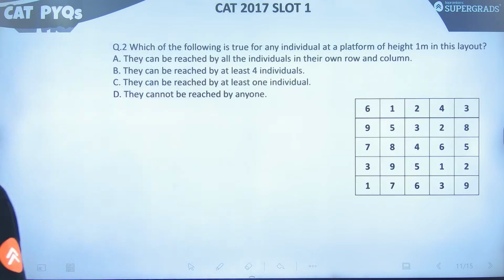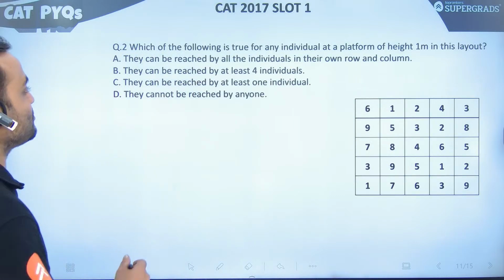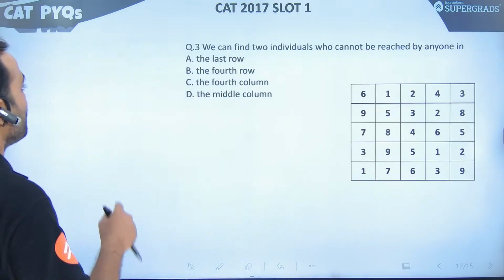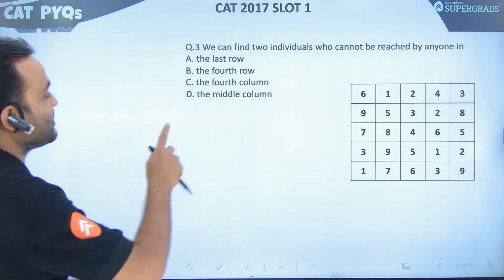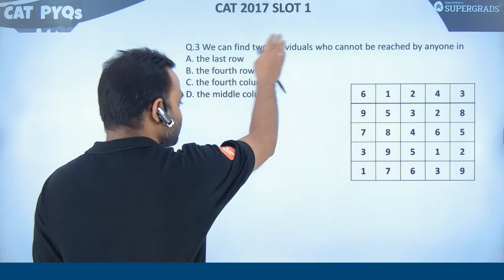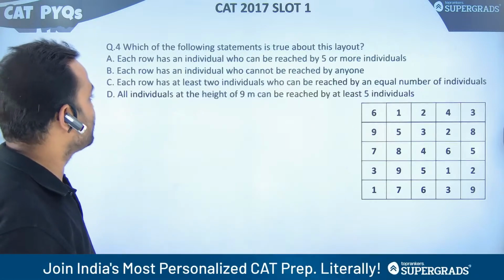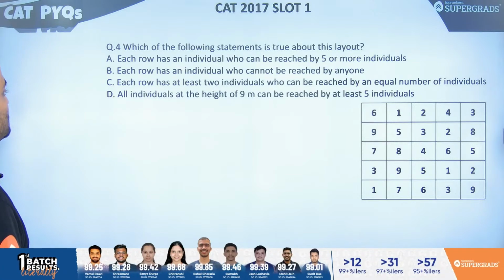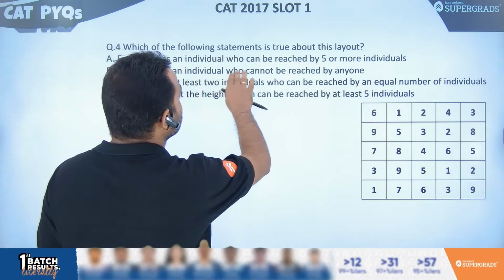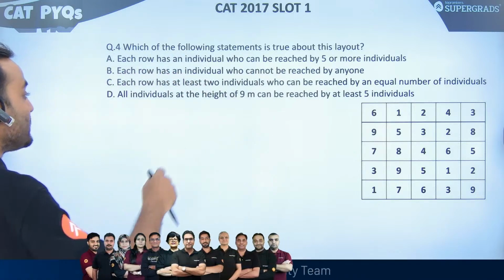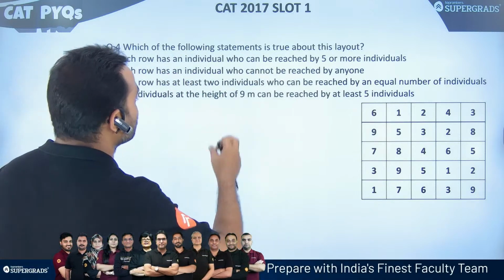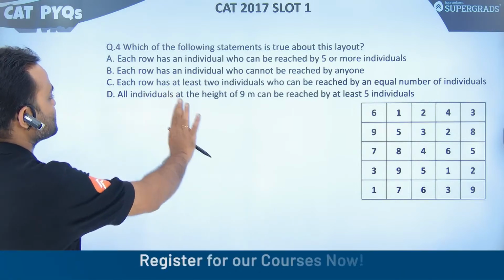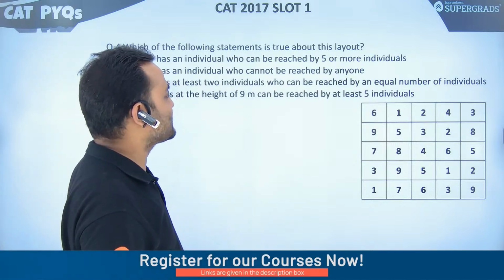Then next question, which of the following is true for any individual at a platform of height 1 meter in this layout? We can find two individuals who cannot be reached by anyone. So some rows, some columns have been given. Which of the following statements is true about this layout? Each row has an individual who can be reached by 5 or more individuals. Each row has an individual who cannot be reached by anyone. And all individuals at the height of 9 meter can be reached by at least 5.